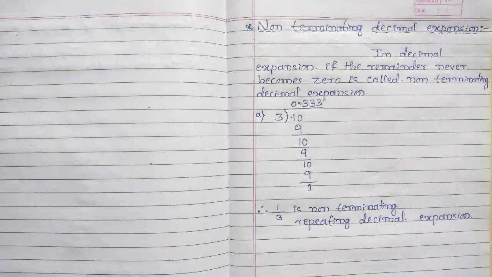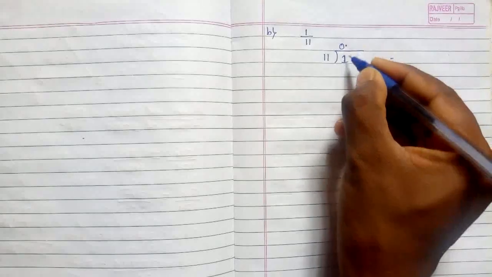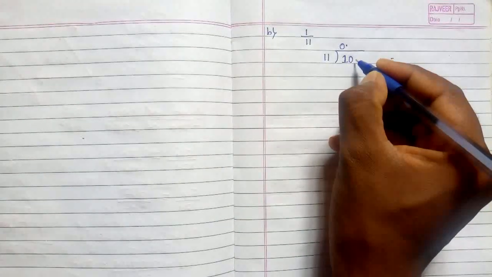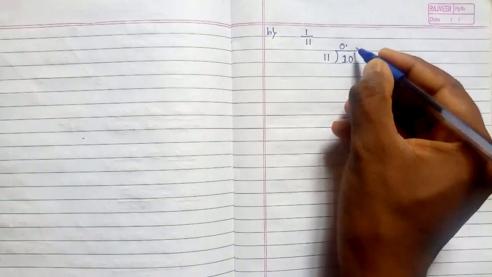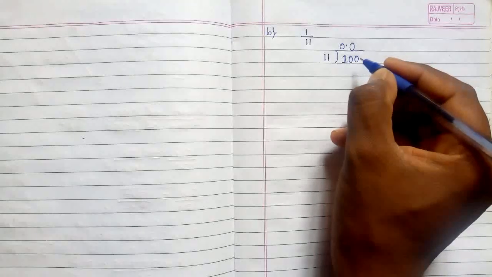Now consider another example, that is 1 divided by 11. Here we have to divide 1 by 11. 1 is less than 11. So we have to put the point. Then it becomes 10. But again 10 is less than 11. Here we have to take another 0. Don't take two zeros at a time; we have to bring down the zeros step by step.